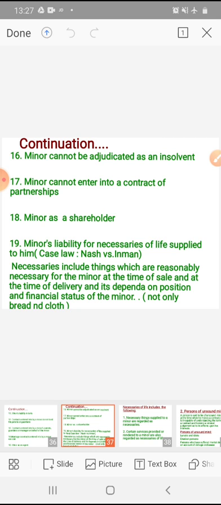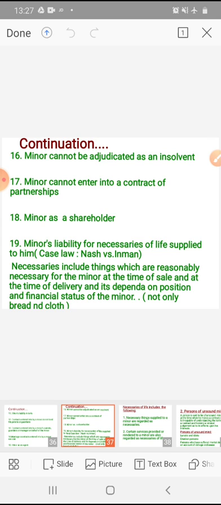Necessaries include things which are reasonably necessary for the minor. The necessary things are the things needed by a particular person to lead a comfortable life. Necessaries include things reasonably necessary for the minor at the time of sale and at the time of delivery, and it depends on the position and financial status of the minor. Necessaries of life are different from one person to another and from one time to another.